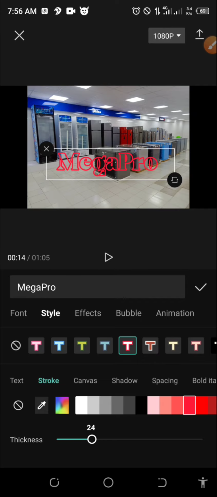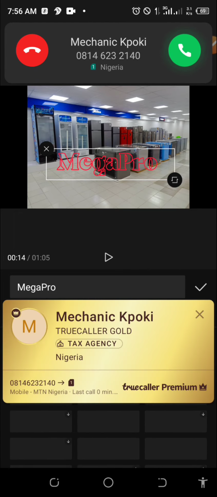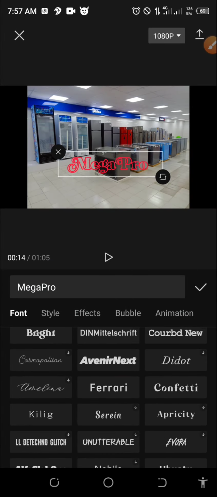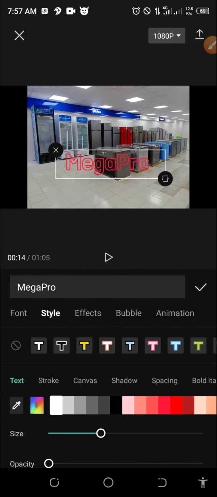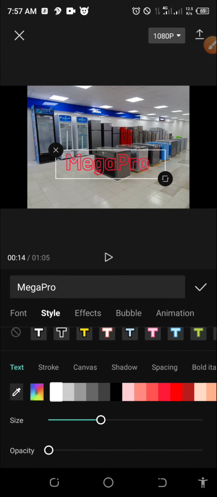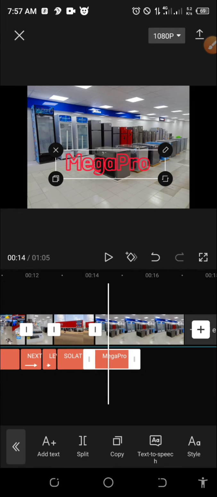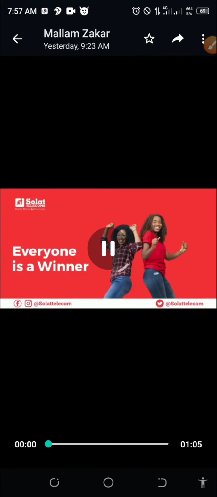If I do it like this, it depends on the text type you use. So this text font is not actually good for this. Let me change the text font to something else. Okay, let me go with this, something like this. So this is clean. I will go to style again. The stroke thickness, I will adjust it to be something brighter. Are you seeing me? So this is it. So guys, that is how to get this particular color you see, depending on the type of font.